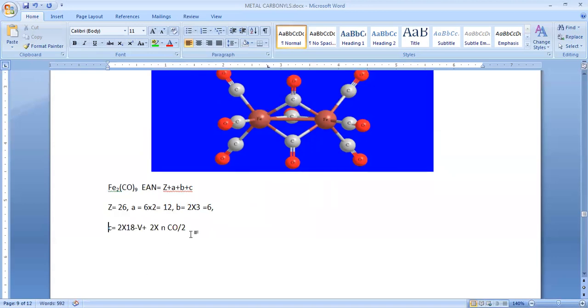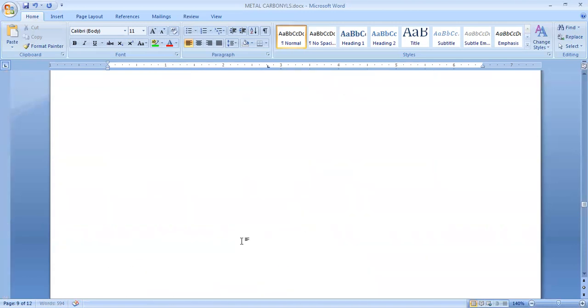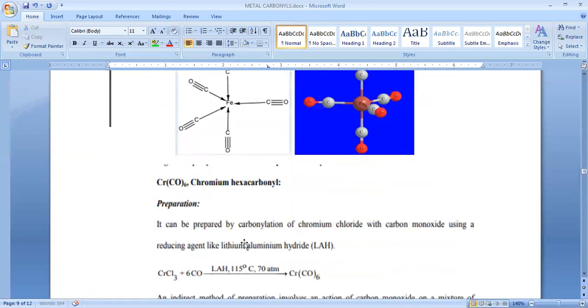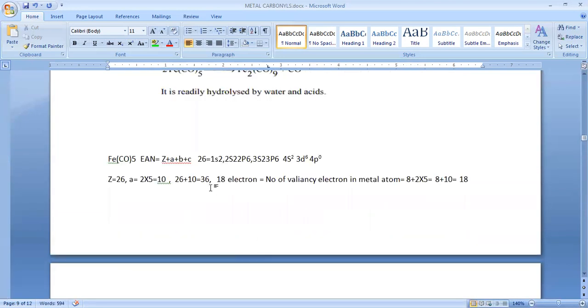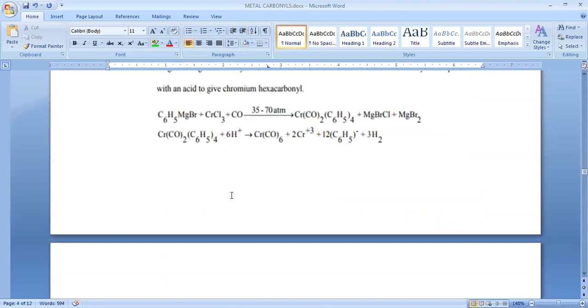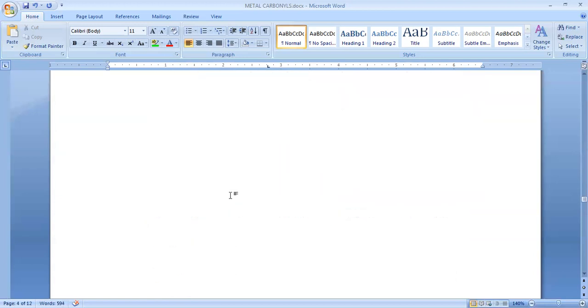Next, c is equal to 2 times 18, which is 36, minus V, the number of valence electrons. How many valence electrons do we have in iron? Last time we did it: 6 plus 2, which is 8 valence electrons.